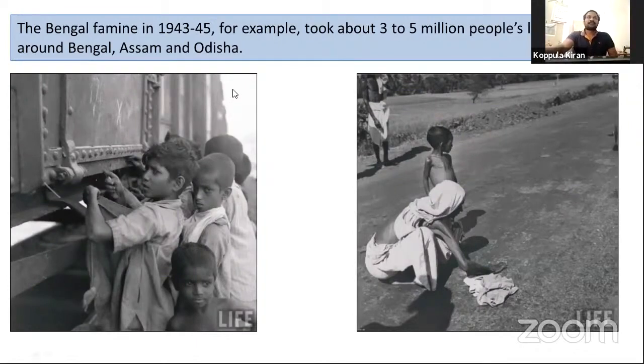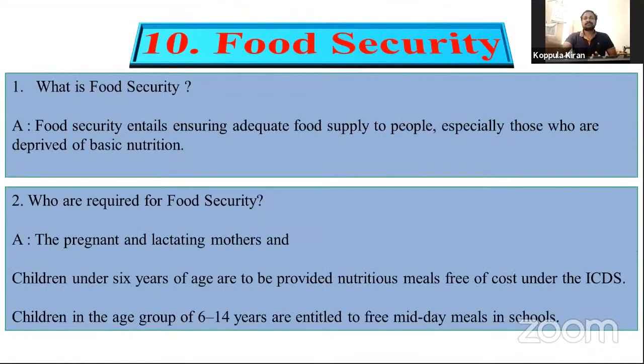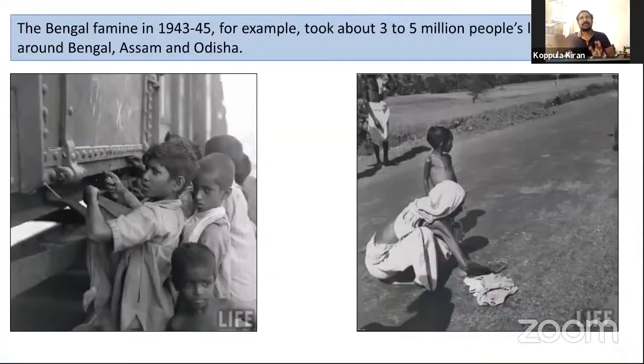Okay, next slide. Before discussing this slide, one example: one person migrated to Kolkata with his family.